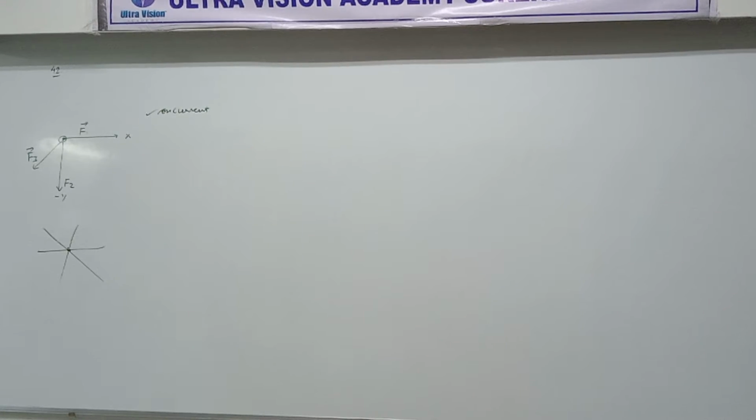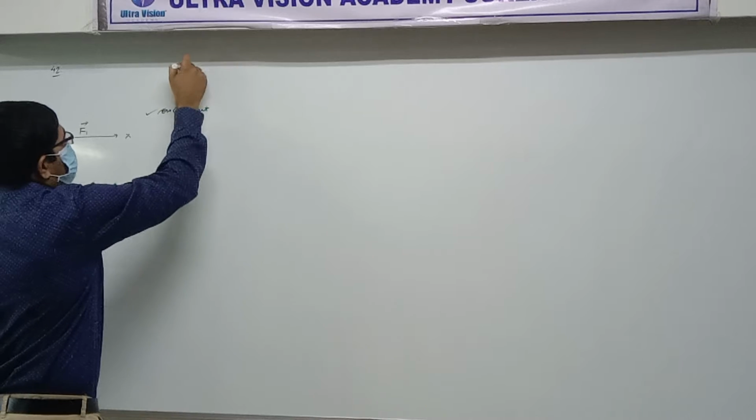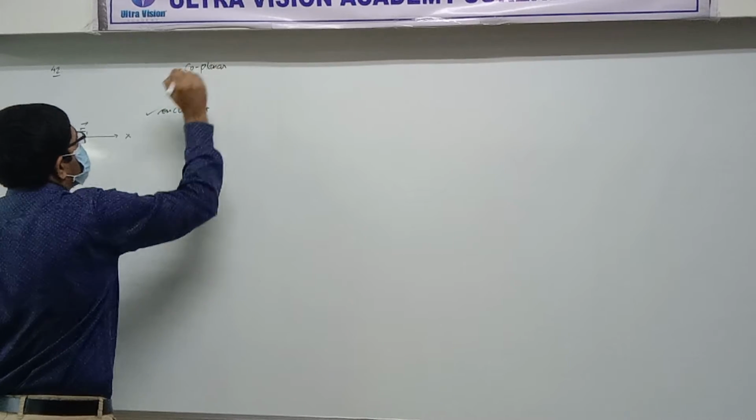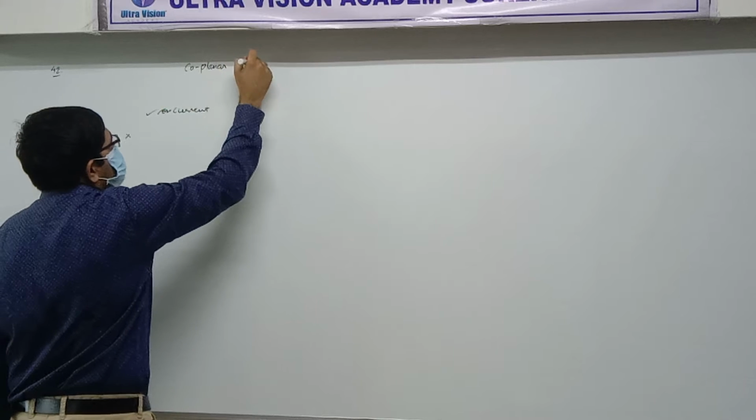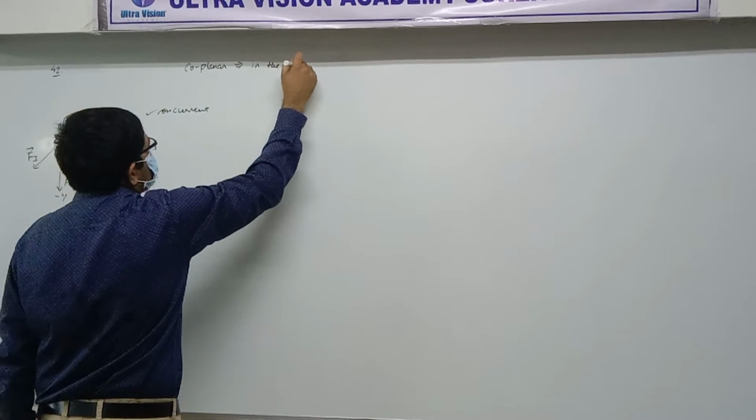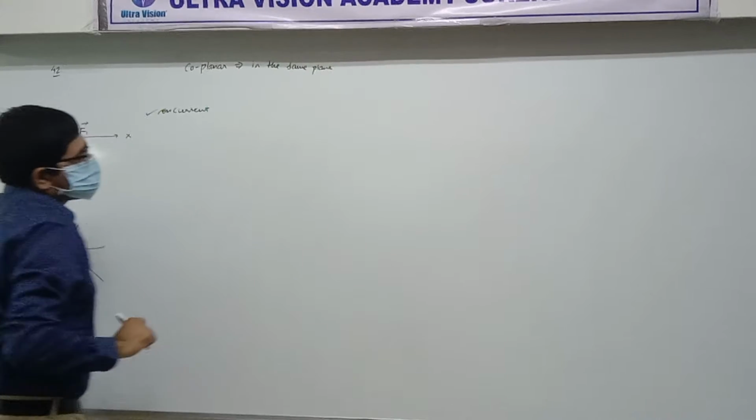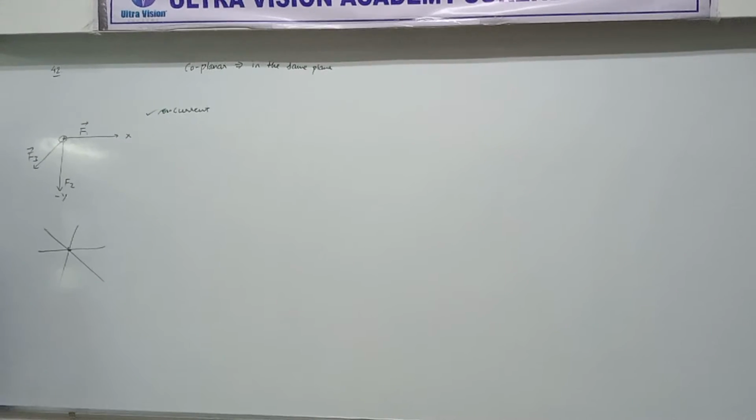Coplanar means, co means same. Planar means referring to a plane. So in the same plane, that is called coplanar. Coplanar means in the same plane.